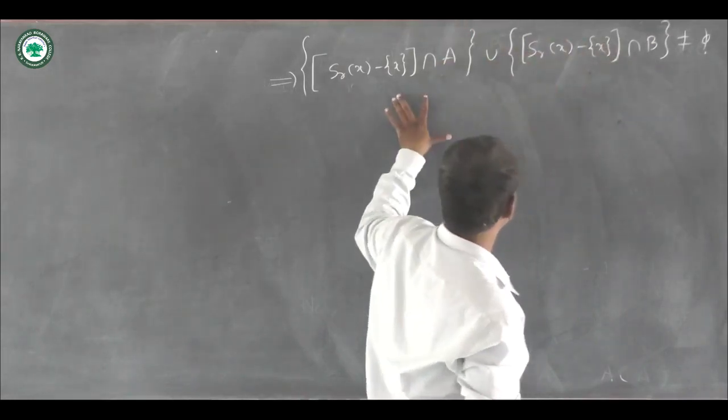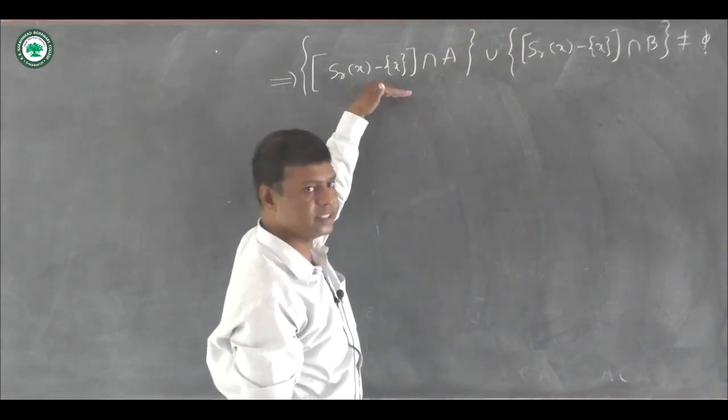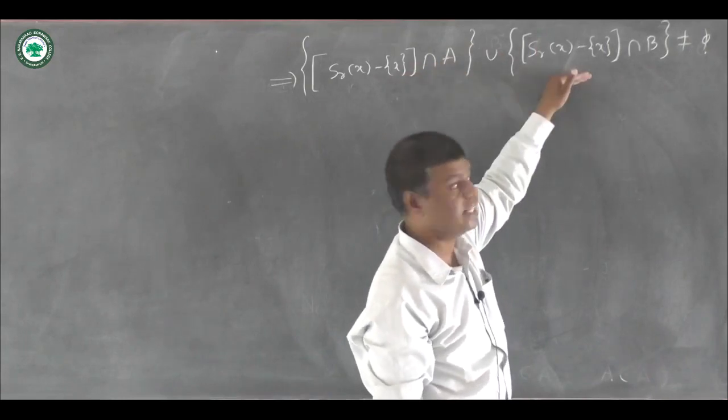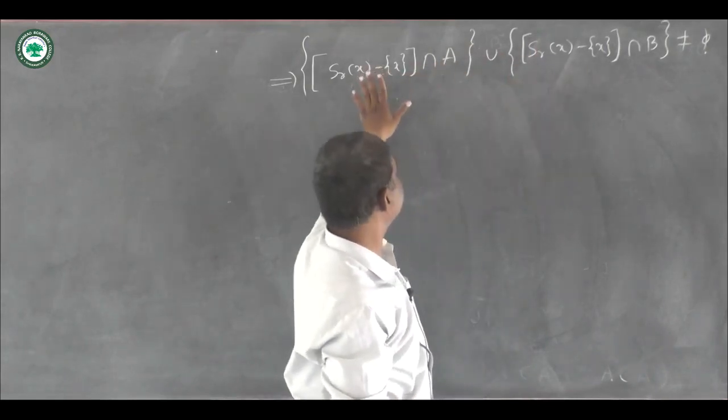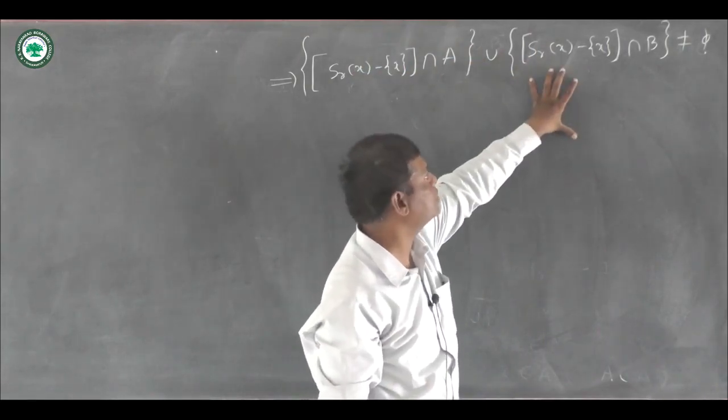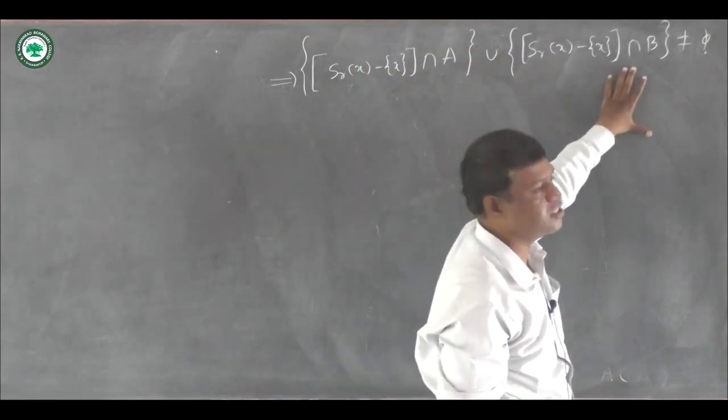It means that either this set is non-empty or this set is non-empty, or both. If this set is empty and this set is non-empty, then this intersection is non-empty.